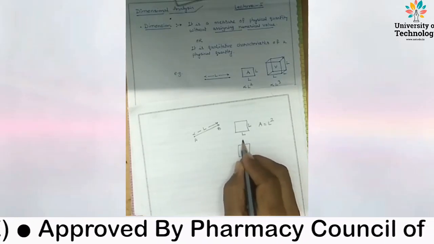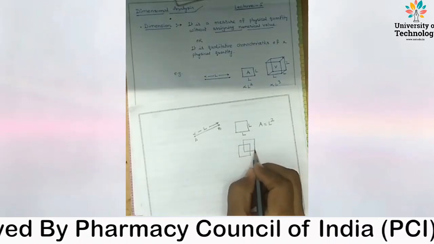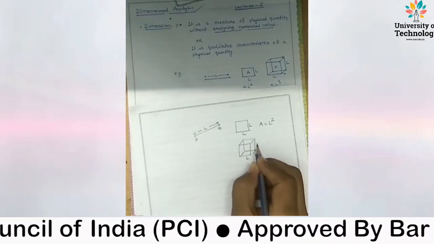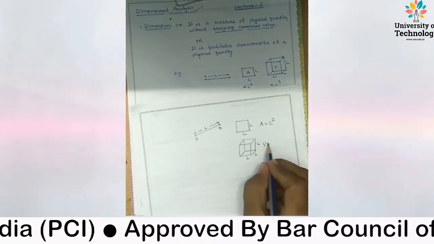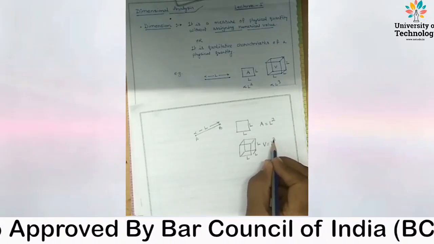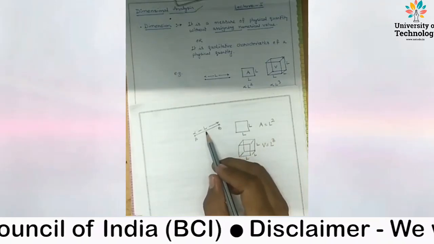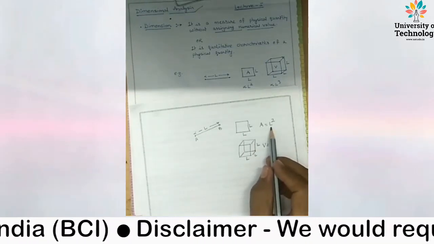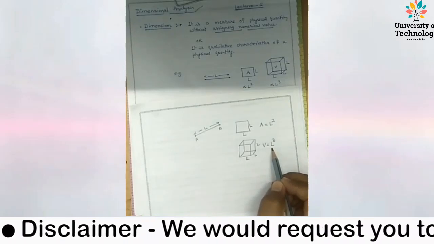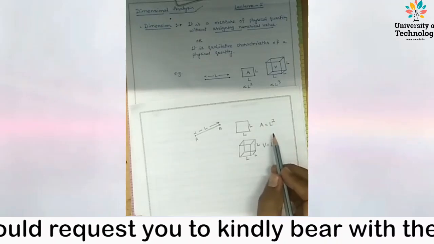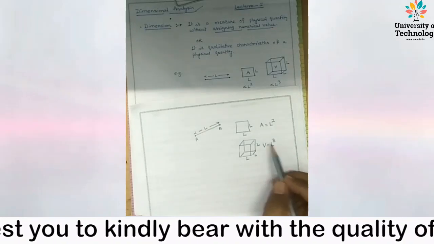For a three-dimensional body having equal length, breadth and height, that is a cube, the volume is the cube of length. So L, square of L, cube of L give the qualitative concept of a physical quantity.